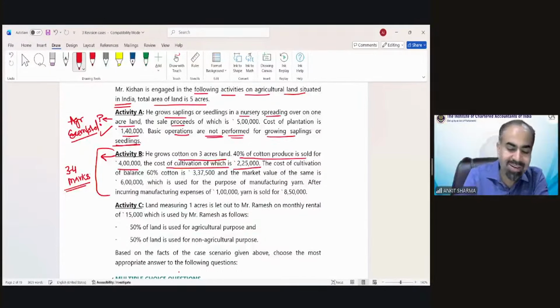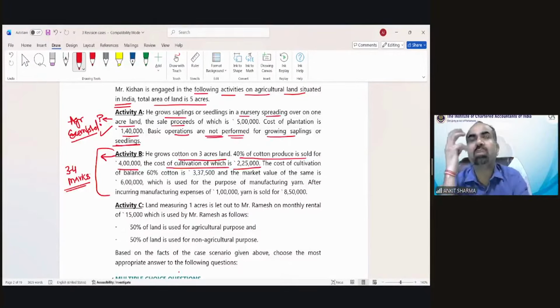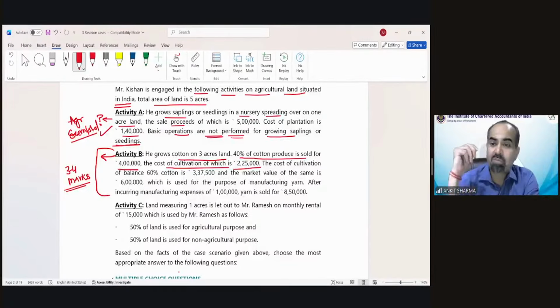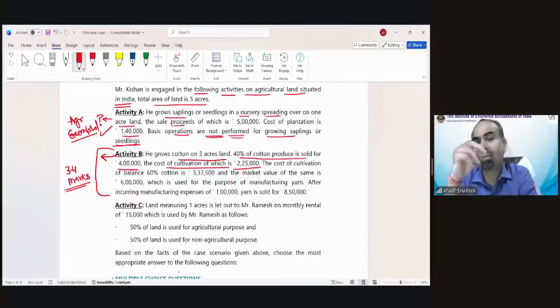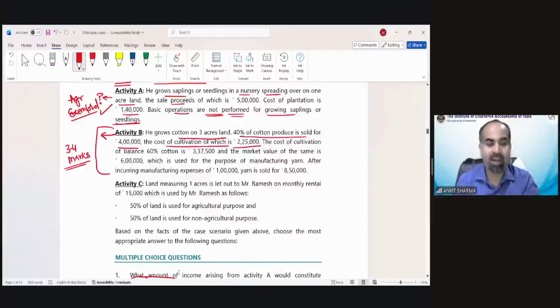Now this cotton does not fall in those three businesses for which we have a specific percentage like tea, coffee and rubber. For businesses other than that, we have to make a separate profit and loss account or receipt and payment account to find out the agricultural and non-agricultural activity income.